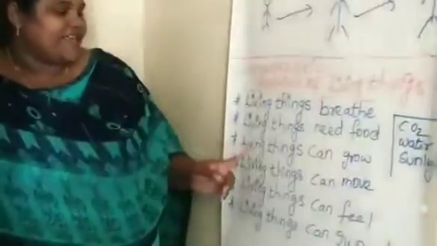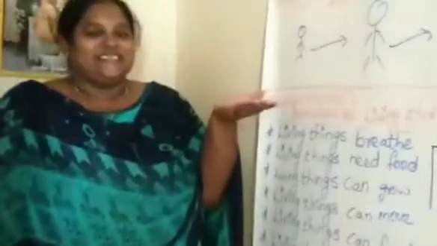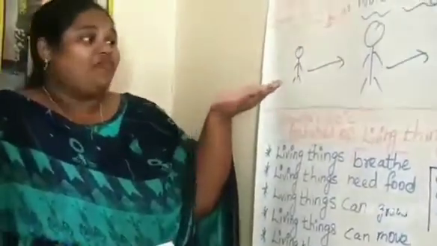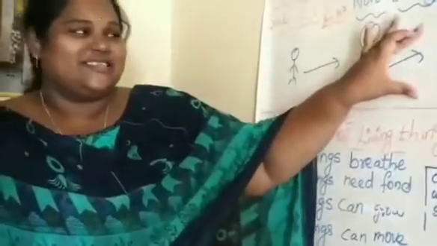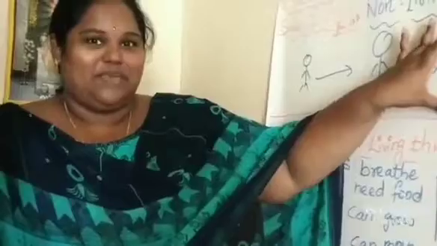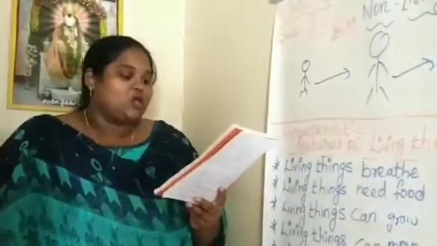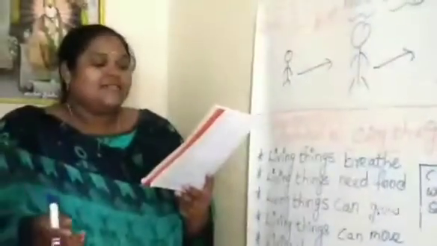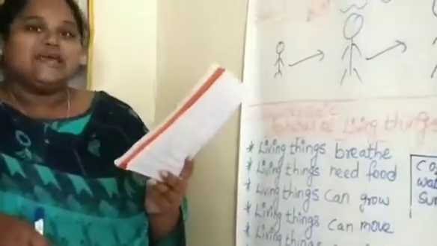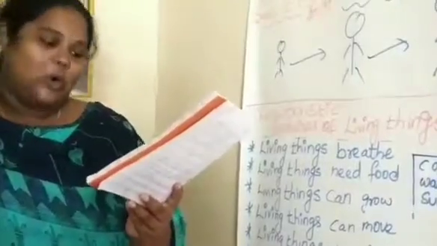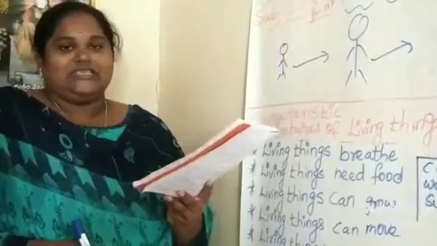The next topic is that living things can grow. When a baby is born, it is a small baby. After 2 to 3 years, they will grow somewhat bigger. And after 5 to 6 years, they will grow as a big child, like teenagers. So all living things can grow. A baby grows into a boy or girl, then it grows into a young man or woman, and finally the man or woman becomes old. Animal babies also grow into adult animals.